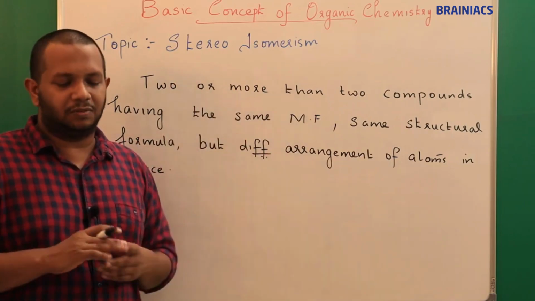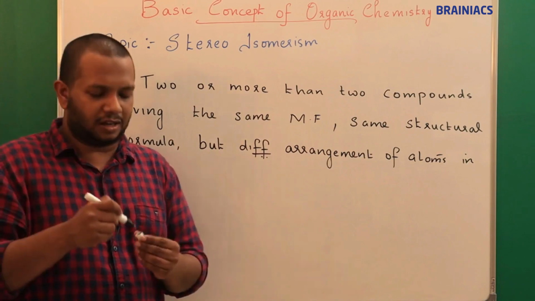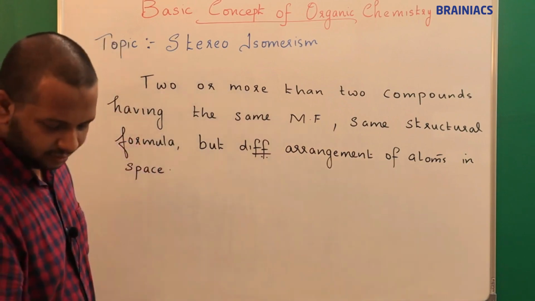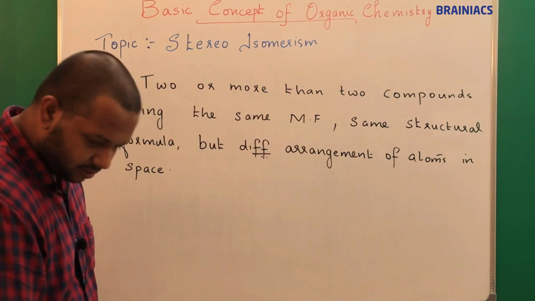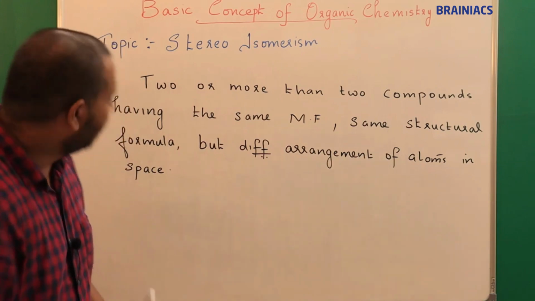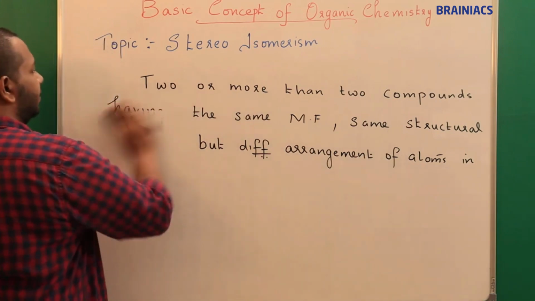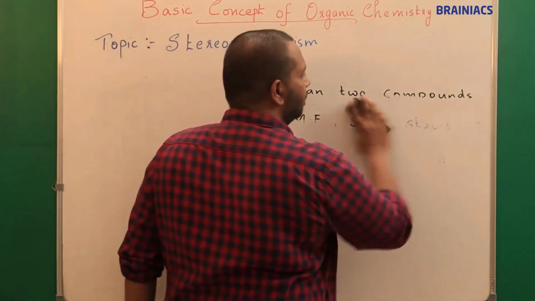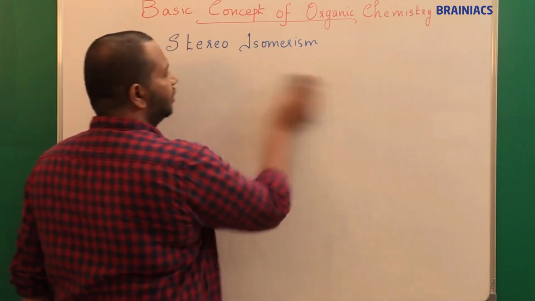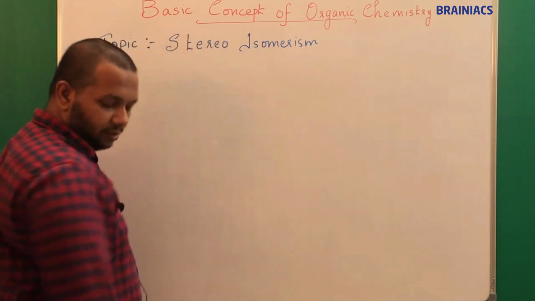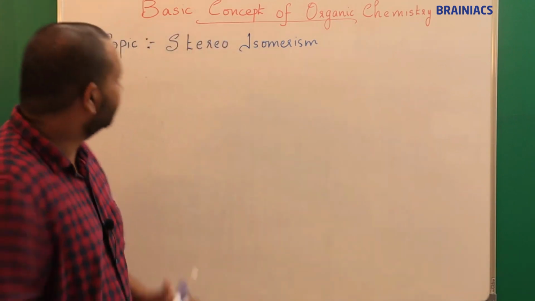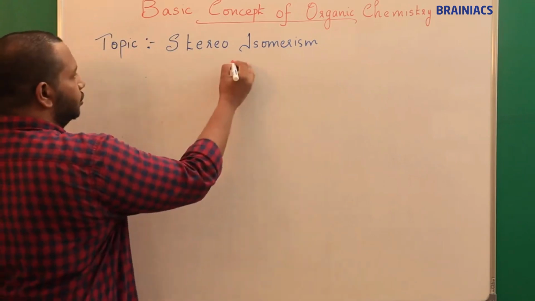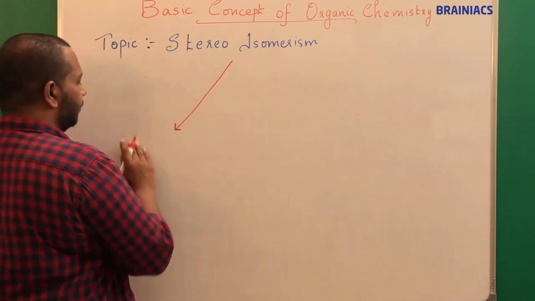So one mechanism we call configurational isomerism. I will rub this, and I can say classification of stereoisomerism. So this stereoisomerism is classified into this.